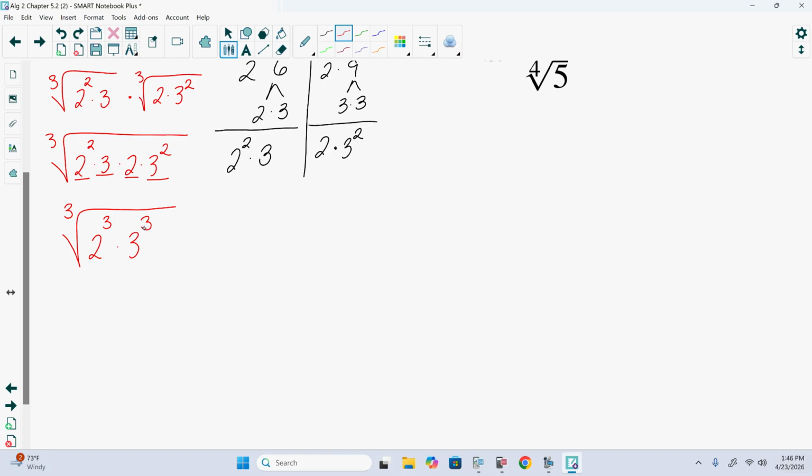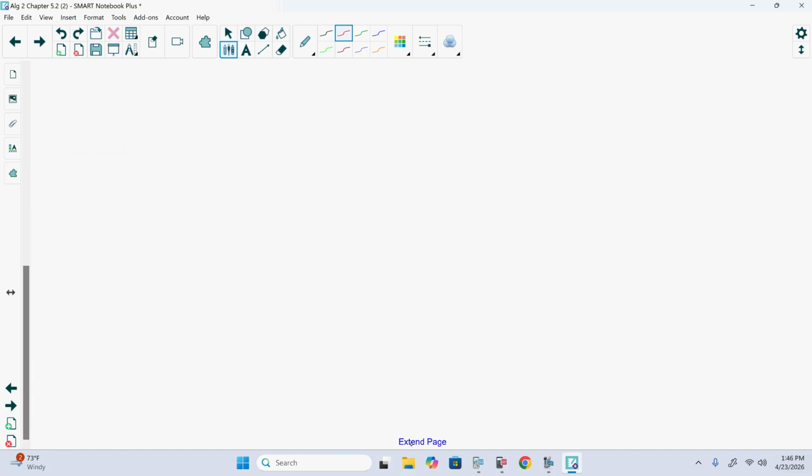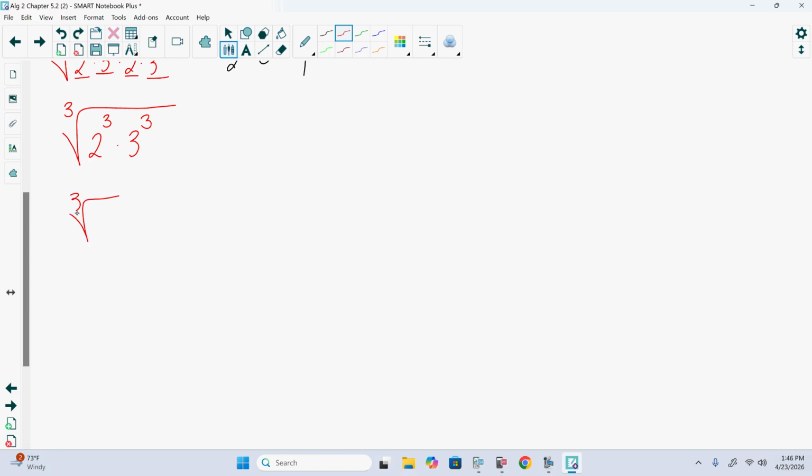Now there's different ways we can go from here. One way is that, just like we put them together, we can break them back apart. I can say that this is the cubed root of 2 cubed times the cubed root of 3 cubed. We just split it back apart.